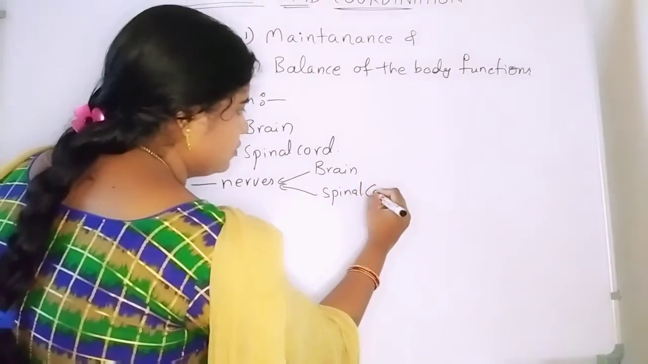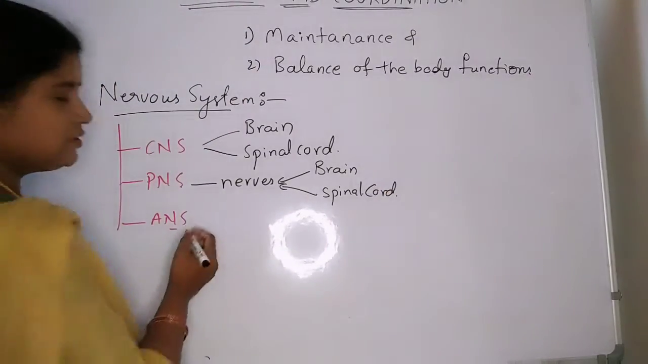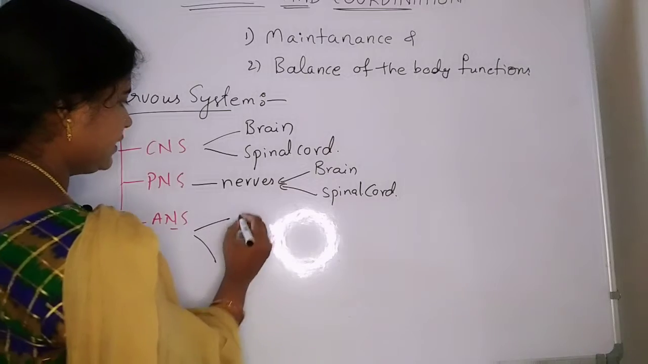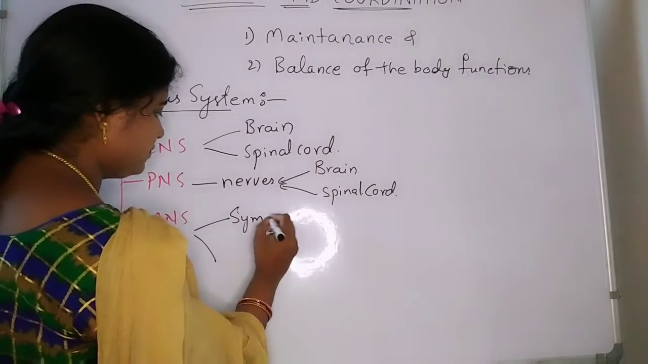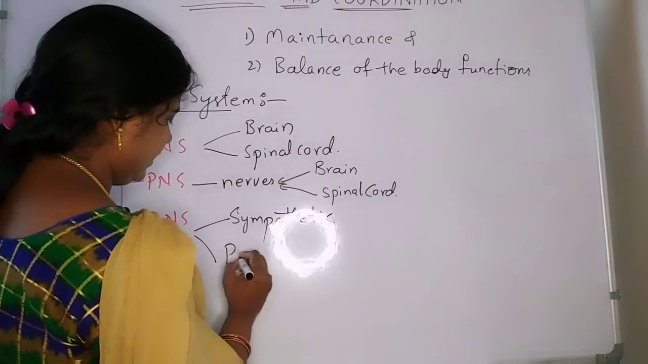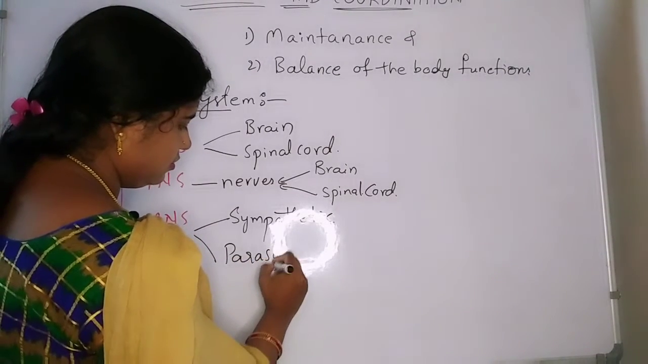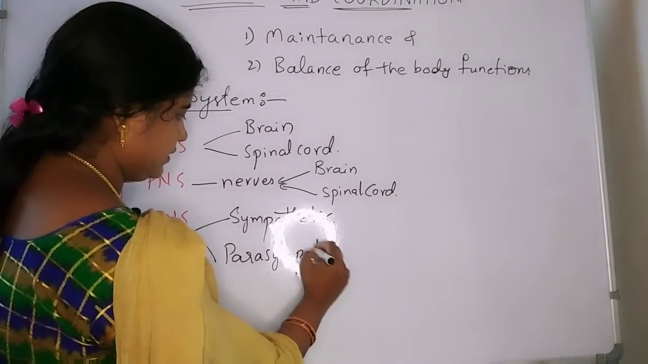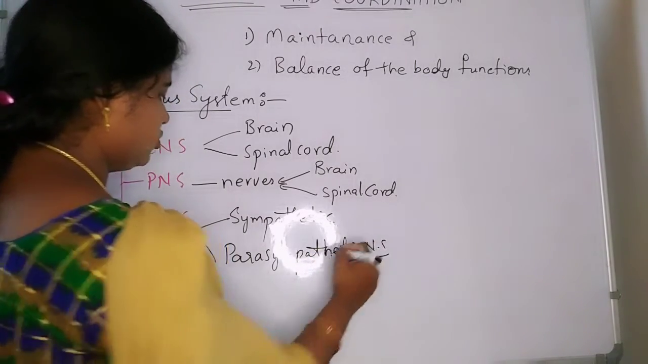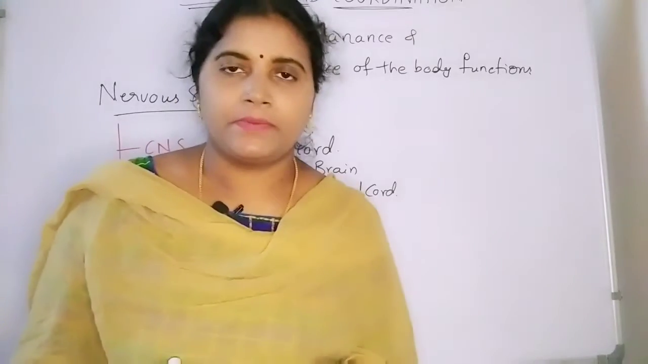Okay, spinal cord. Autonomous system, again it is divided into two types: sympathetic and parasympathetic nervous systems.